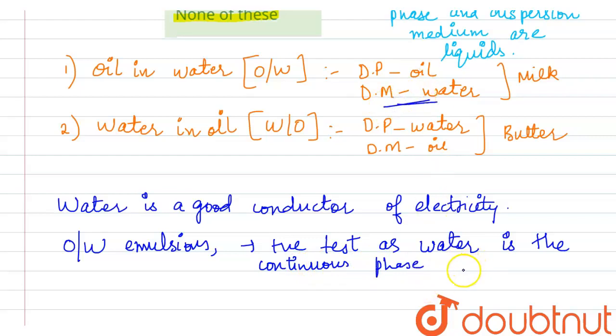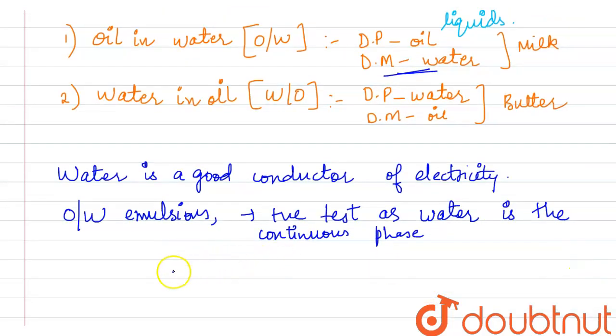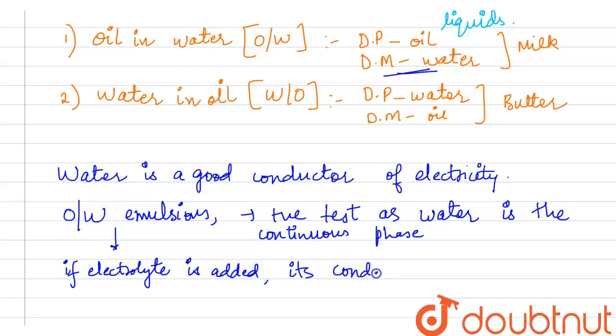If an electrolyte like NaCl, any electrolyte, is added to an oil in water emulsion, its conductivity increases greatly.